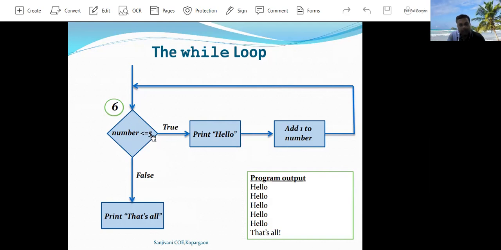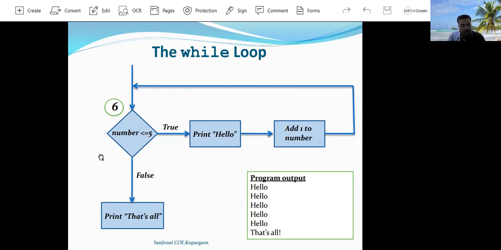If number is less than or equal to 5, yes, it will print the message hello and again increment the value of number. This happens as long as the value of number is less than or equal to 5. Once the value of the number variable becomes 6, then this Boolean condition or Boolean expression becomes false.